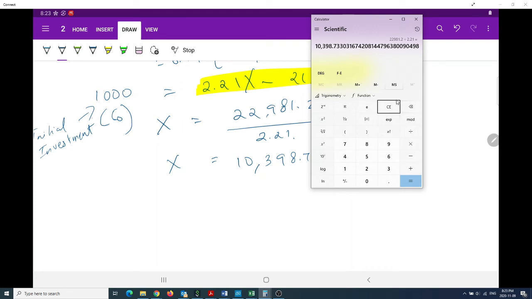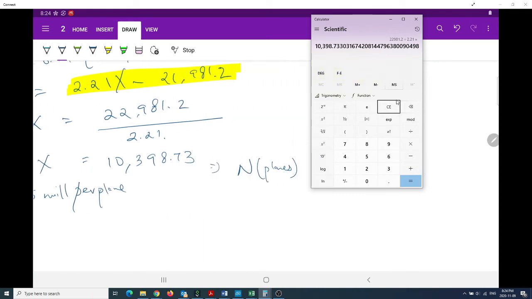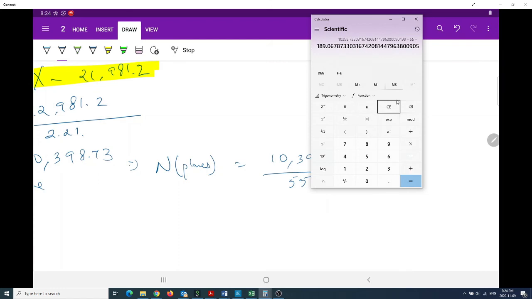That is the level of sales you need to achieve in a particular year. Since the retail price is 55 million per plane, the number of planes to sell is 10,398.73 divided by 55, which is 189.067.